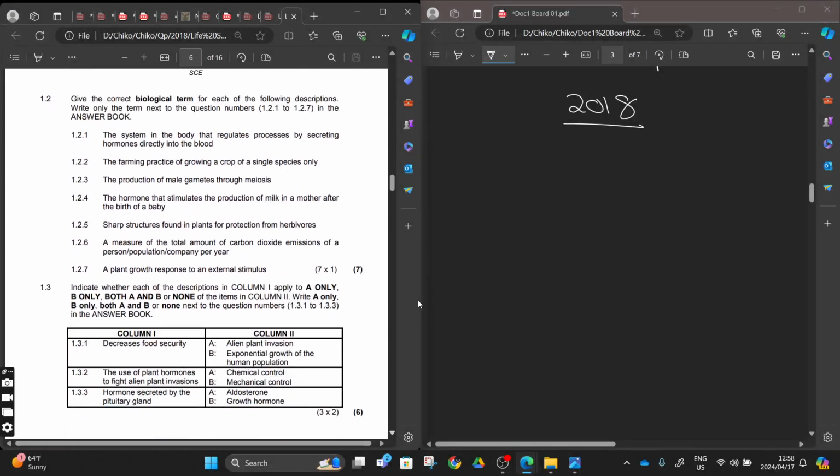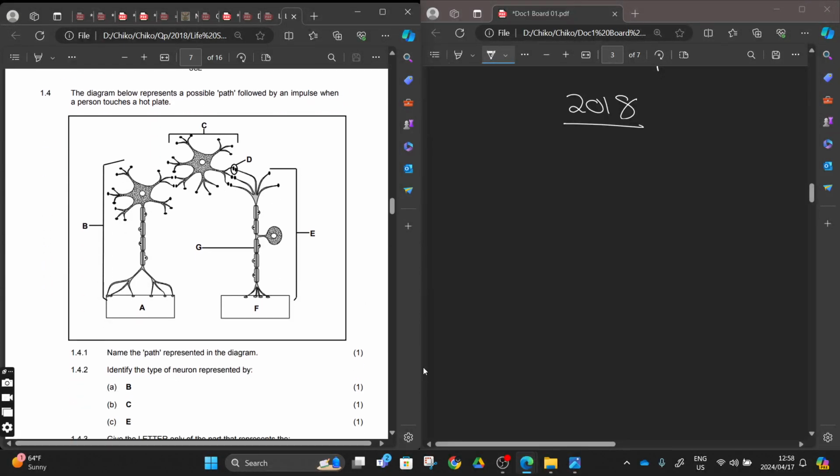We know how to scan the question paper up until we go to the questions here, 1.4, right? With 1.4, let's use our pen. Number 4, the diagram below represents a possible path followed by an impulse when a person touches a hot plate, or a hot surface, right? This one will be our 2018. This is just a path, right? They change the path. This will be our reflex arc shown by an impulse. The impulse is moving when a person touches a hot surface.